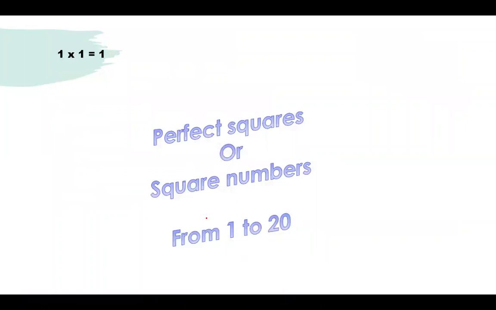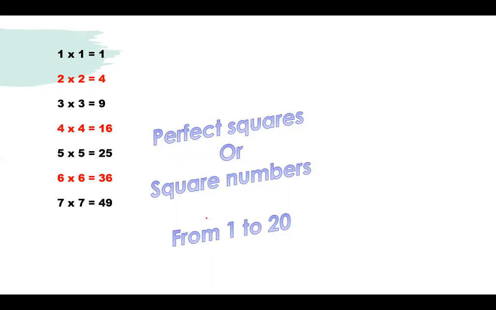1 square is equal to 1 into 1 is equal to 1, 2 twos are 4, 3 threes are 9. I'm using the same number and multiplying it 2 times. 4 into 4 is equal to 16, 5 into 5 is equal to 25, 6 into 6 is equal to 36. This is the 6 square. 7 square is equal to 7 into 7 is equal to 49, 8 into 8 is equal to 64, 9 into 9 is equal to 81, 10 into 10 is equal to 100, 11 into 11 is equal to 121,